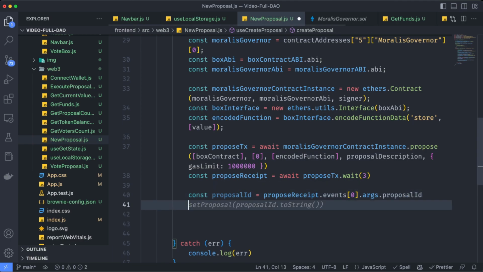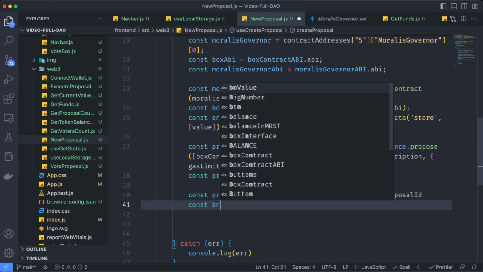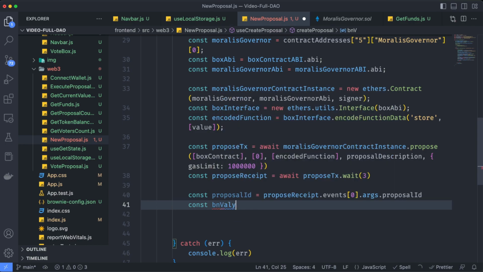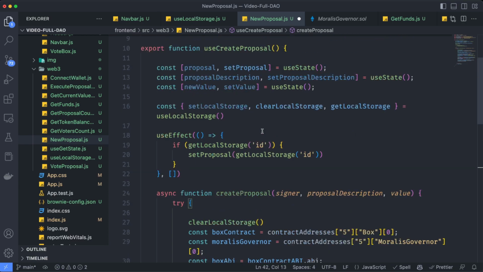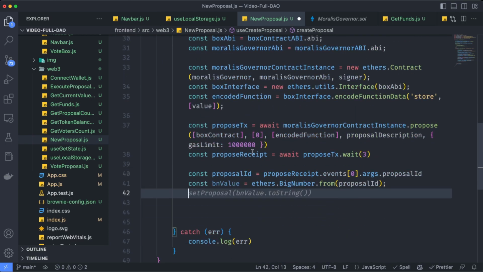But remember, this is going to come as a big number, and JavaScript does not understand that. So let's transform this to const bnValue equals ethers.BigNumber.from(proposalId). And now let's use all the setters we defined up here.